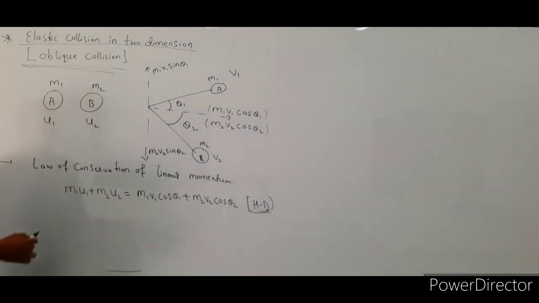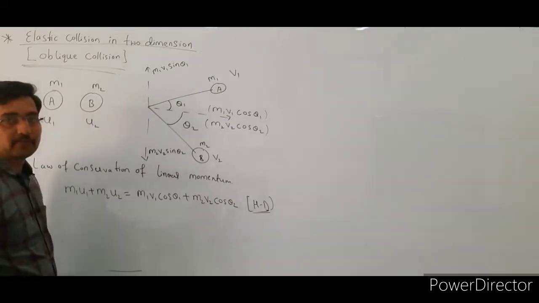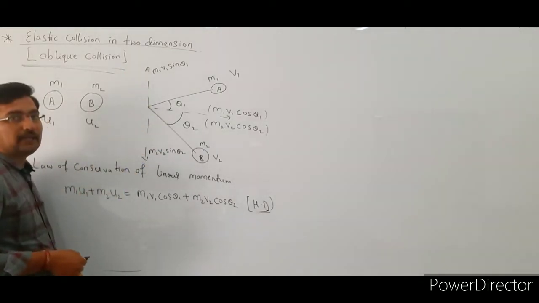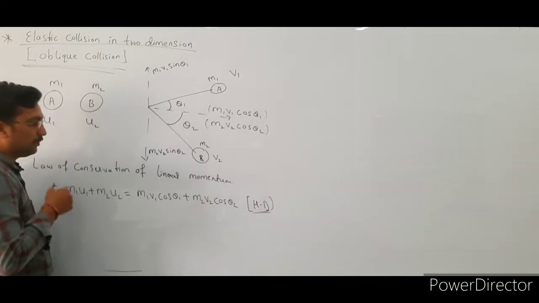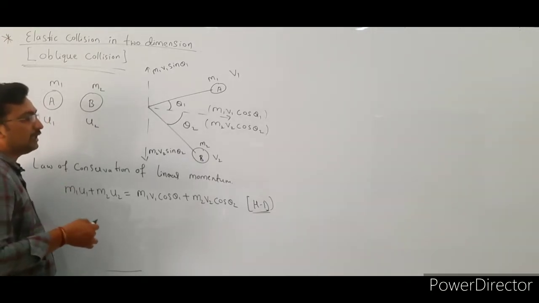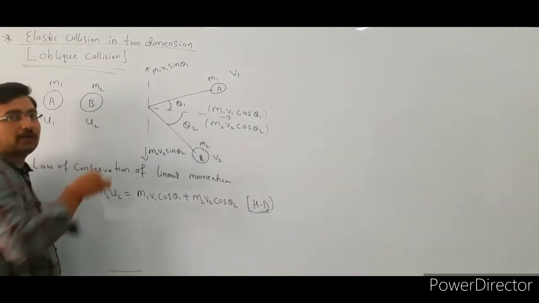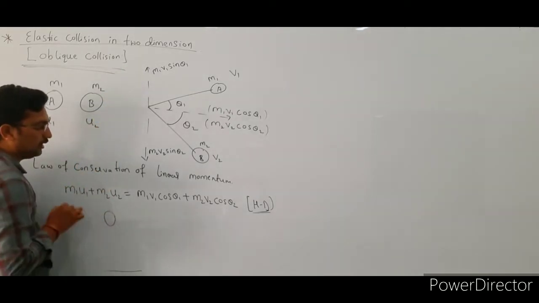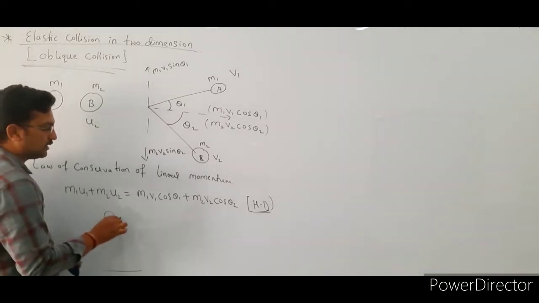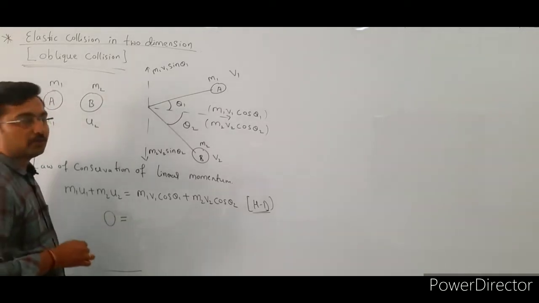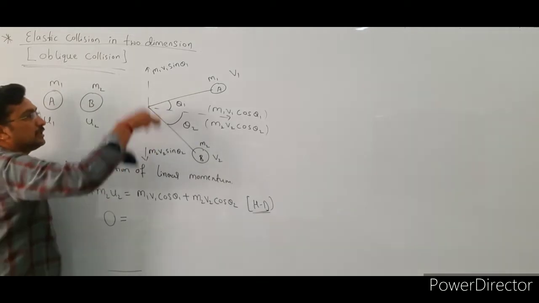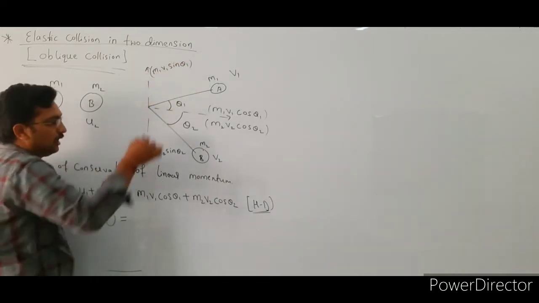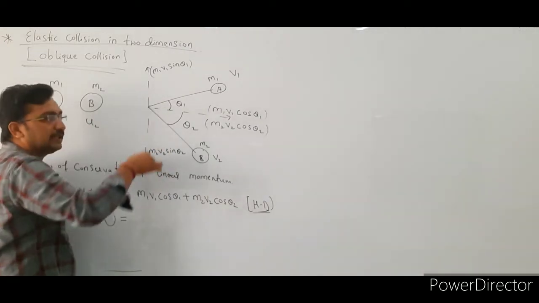Next, we apply the law of conservation of linear momentum along the vertical direction. Before collision, there is no linear momentum along the vertical direction, so its value is 0. After collision, m1 v1 sin theta 1 acts in this direction and m2 v2 sin theta 2 acts in the opposite direction.